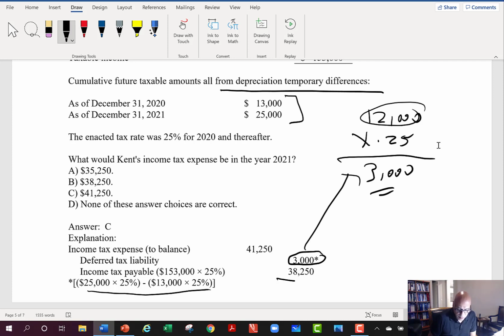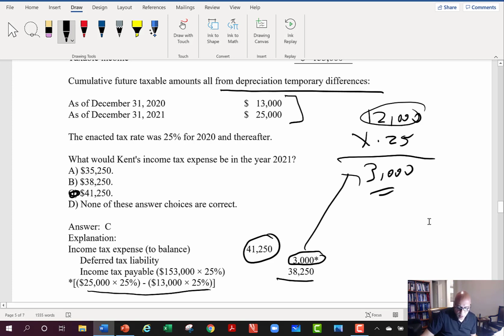I know from the previous question that my current tax payable is 38,250. So the 3,000 plus the 38,250, right? The increase in my deferred tax liability plus my tax payable gives me my tax expense here of 41,250. Okay, so an increase in the deferred tax liability, or it could be a decrease in deferred tax asset, is going to increase my tax expense over and above the tax payable that I owe to the IRS.